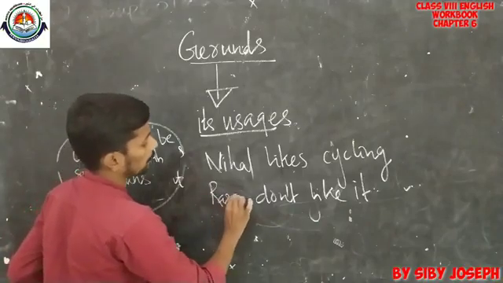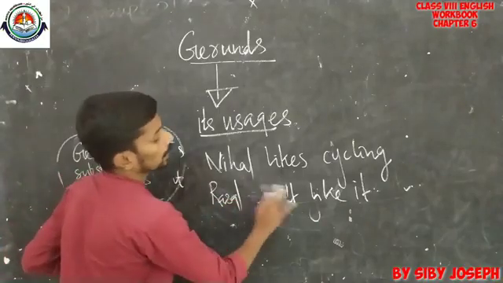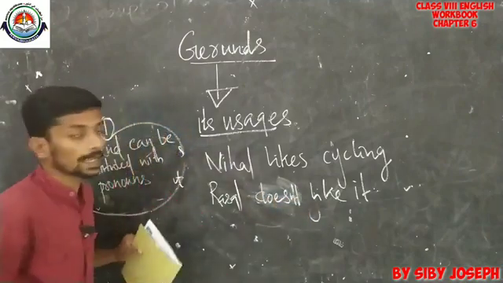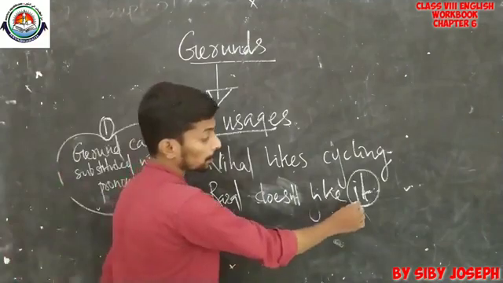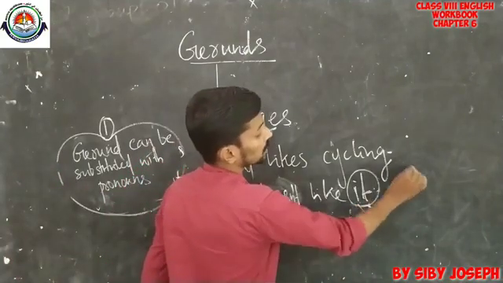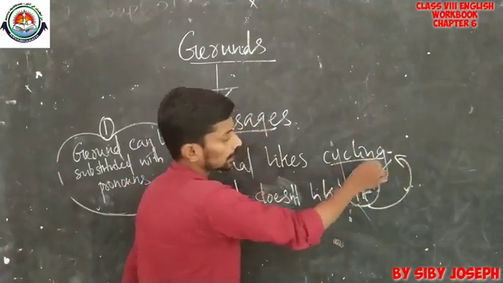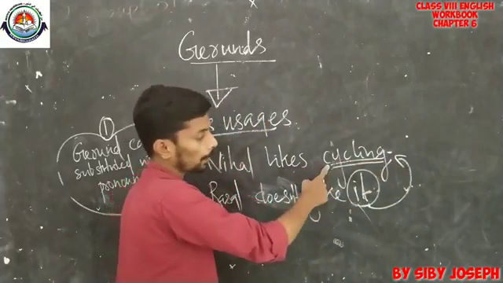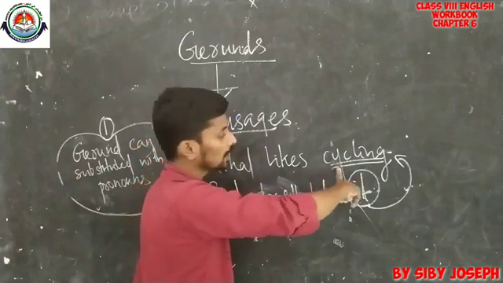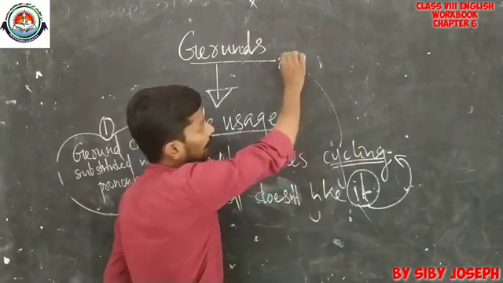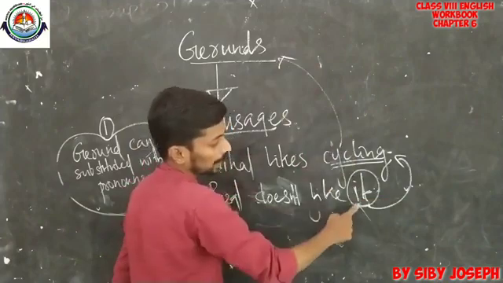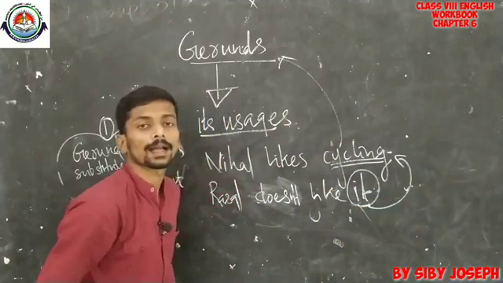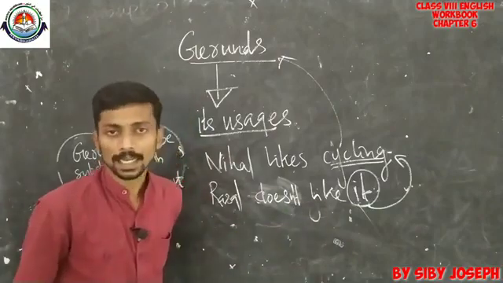Russell doesn't like it. And this pronoun is used for substituting the gerund here. Cycling is a gerund. Cycling is the ing form and it is used in a noun sense. So, it is an example of a gerund, and this gerund is here replaced with it, the pronoun it, in the second part of this sentence.